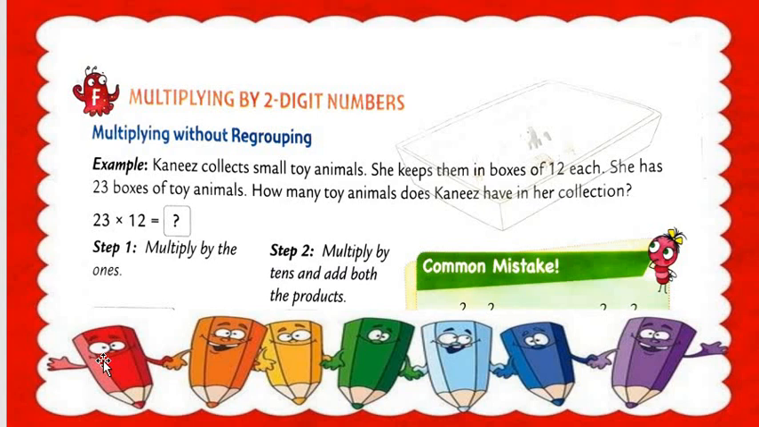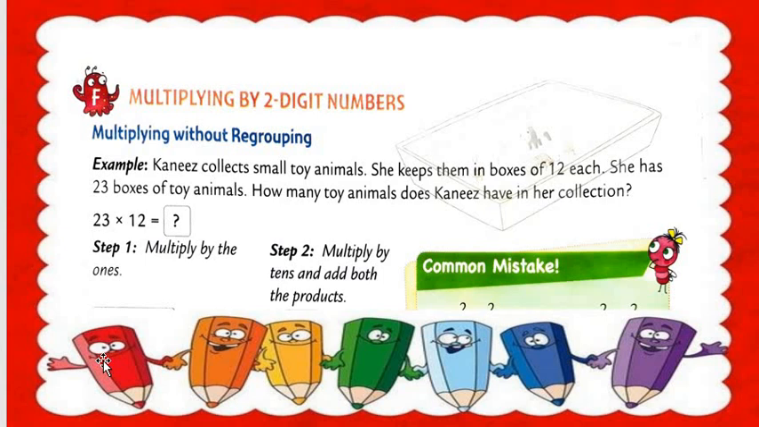So again I am repeating these things. Example: Kanis collects small toy animals. She keeps them in a box of 12 each. She has 23 boxes of toy animals. How many toy animals does Kanis have in her collection? Understood? So 23 multiplied by 12. 23 multiplied by how many? 12.